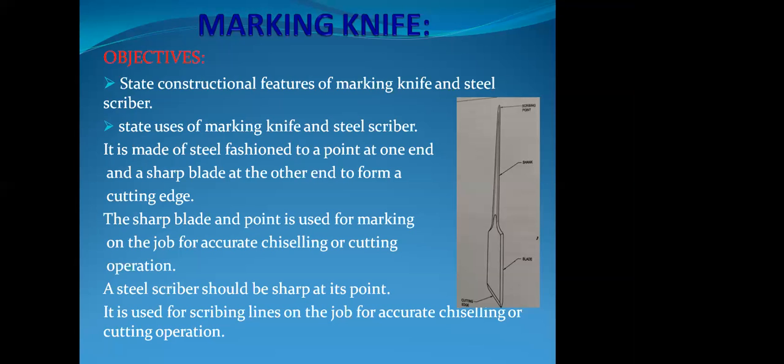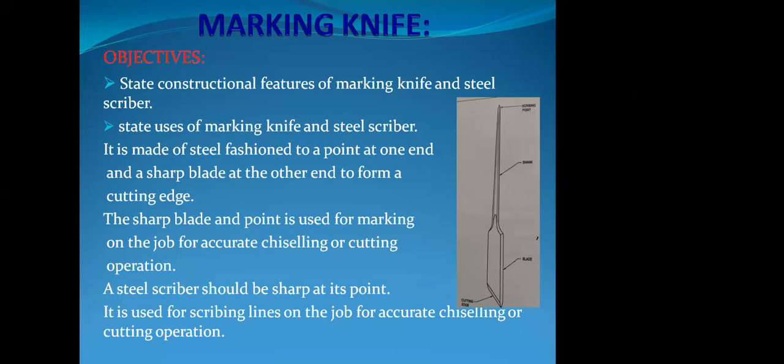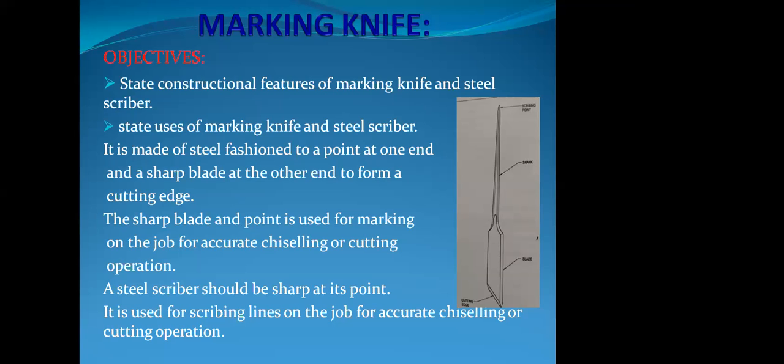The pointed portion is the scriber, and by the scriber we can mark on the job with the try square or bevel square. Along with the marking by the scriber, we can apply the chisel accurately. That is the more important thing.